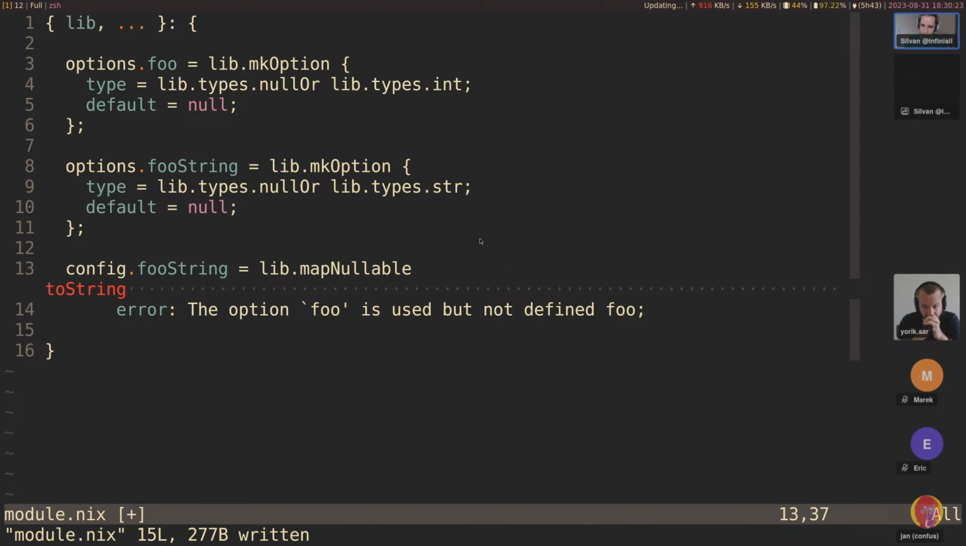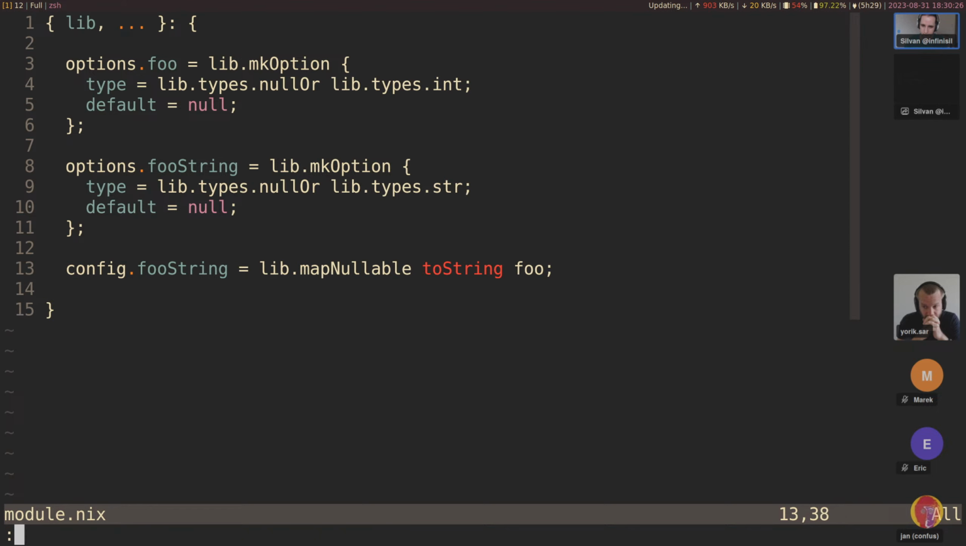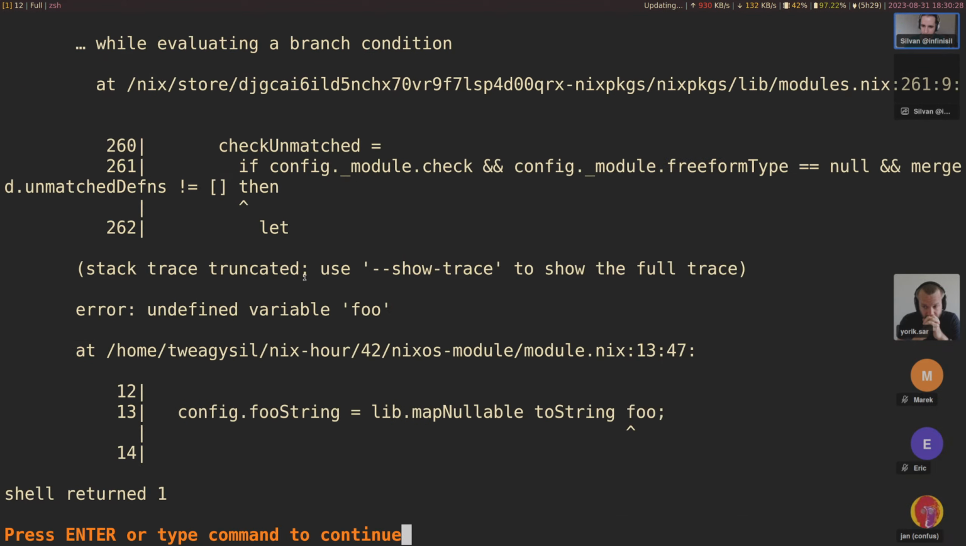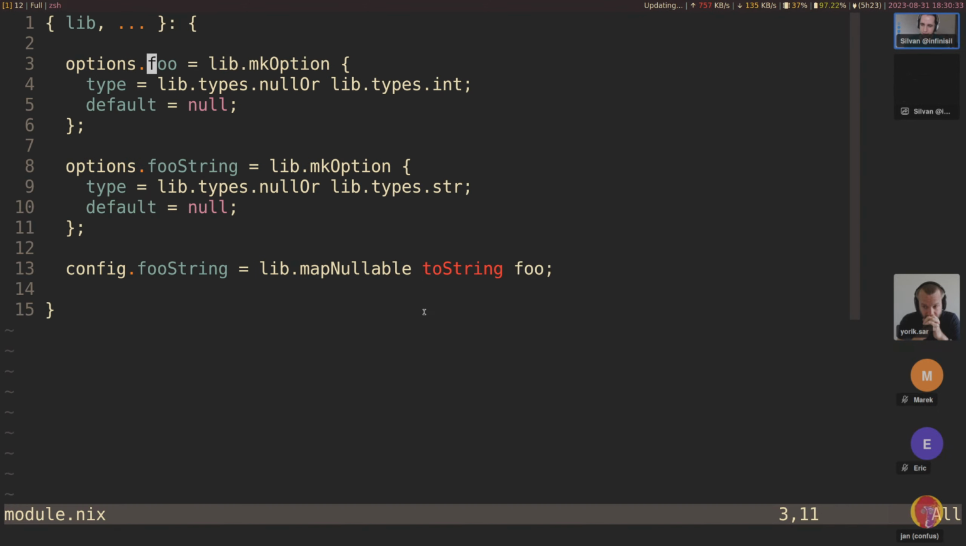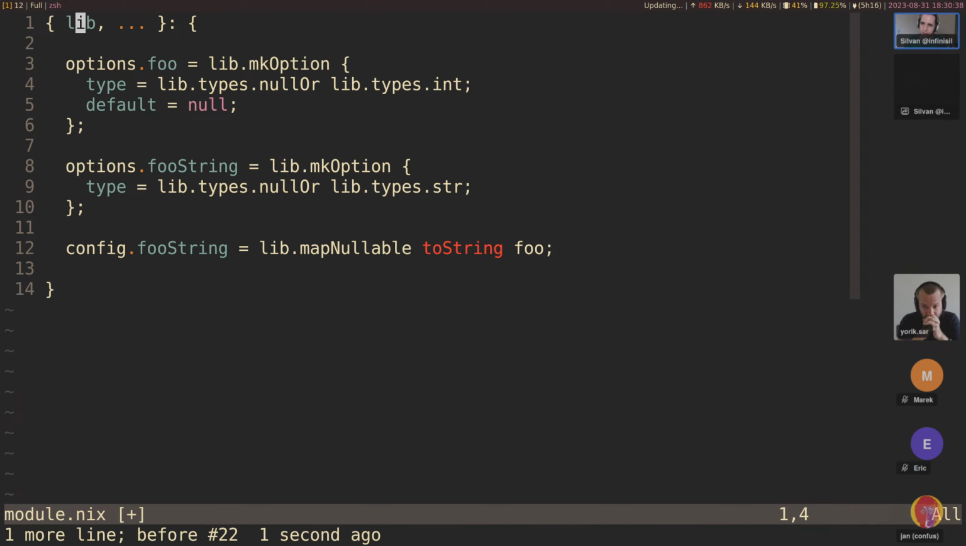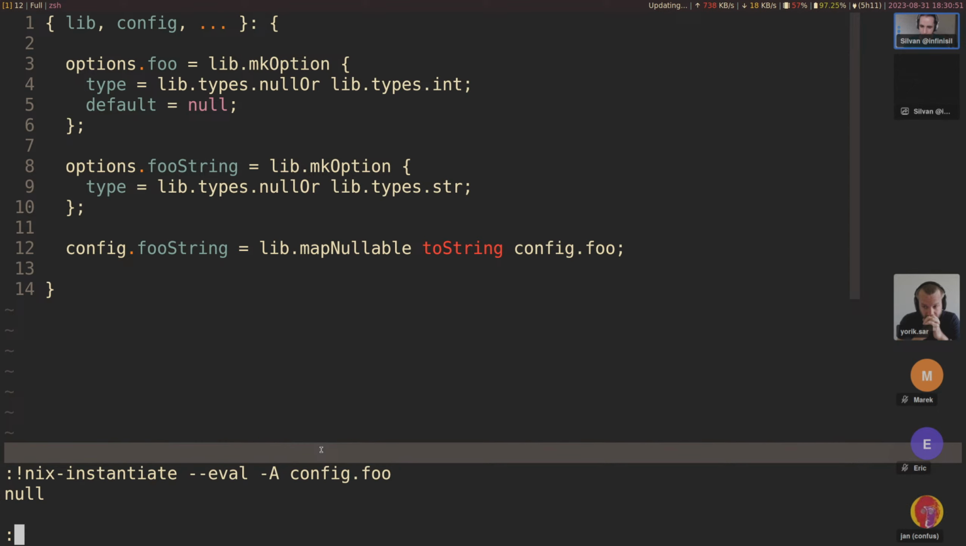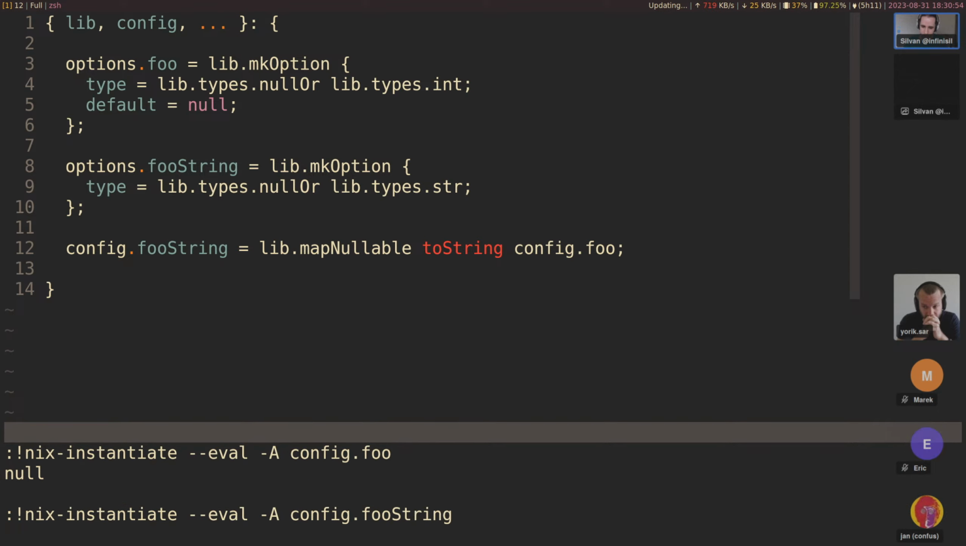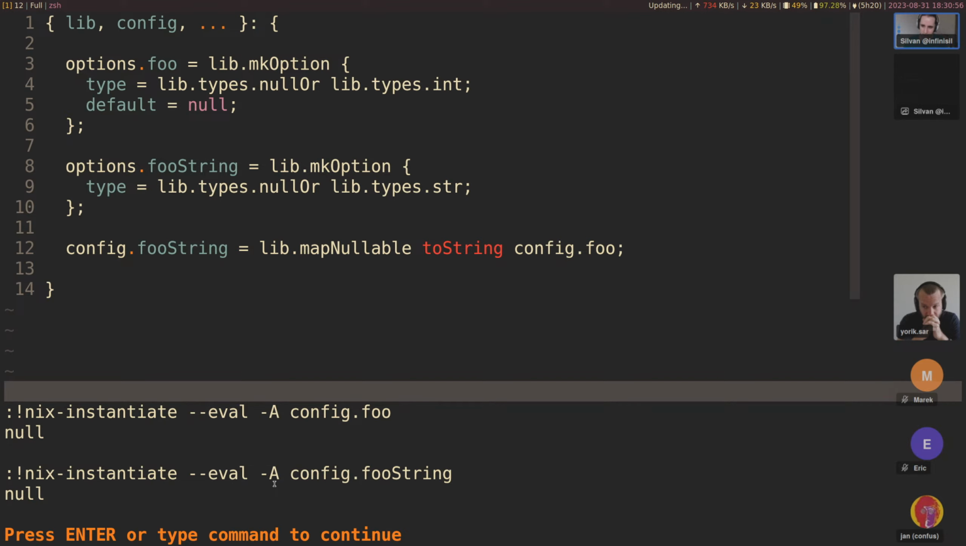But yeah, now we have a problem here. Undefined variable foo. How do we get access to the value of the foo one here? I can remove this default. So this is where another argument comes into play. That is config. Config allows you to refer to the final value of the result. So we can say config.foo, and that then works. Let's evaluate fooString. Okay, of course, we propagate null, so the mapNullable would work.